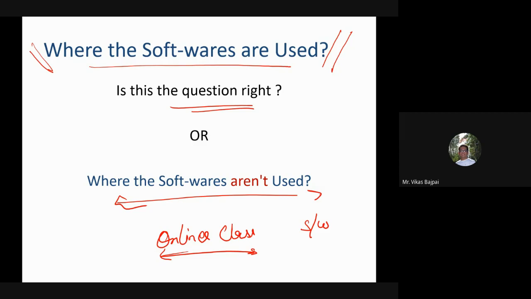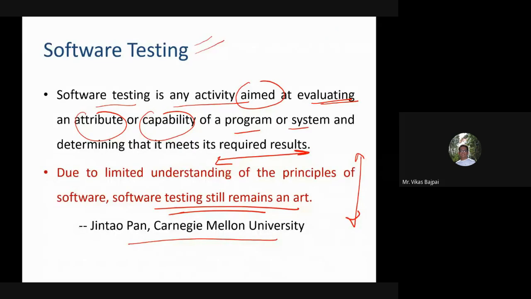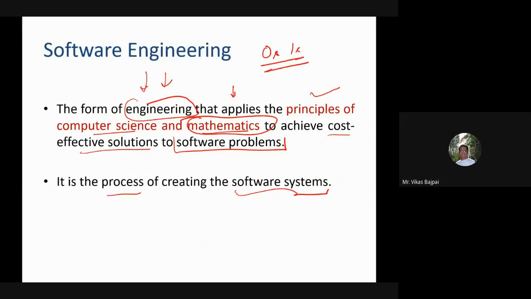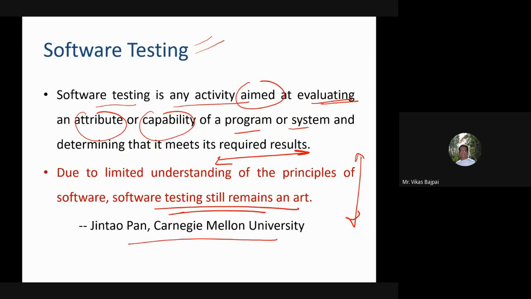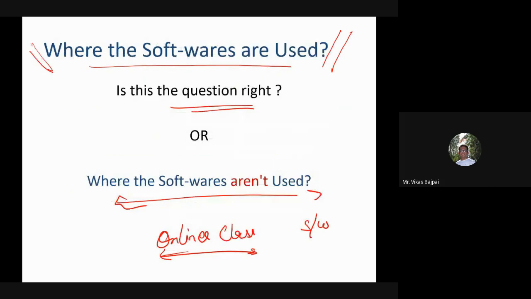My voice, which is being communicated continuously, is also because of software applications running at the back end. All these things happen because of software applications running continuously and providing cost effective solutions. The point is that anywhere and everywhere we find that software is being used.